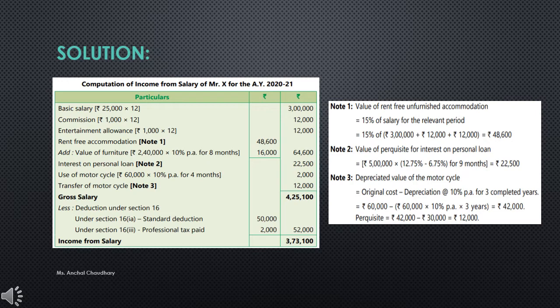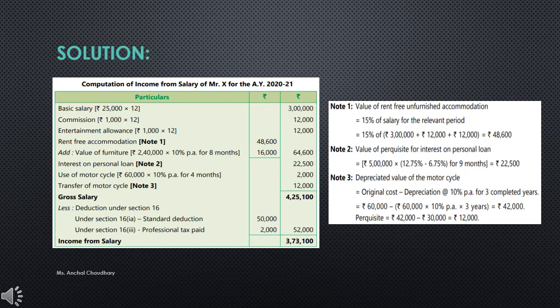So 2,40,000 was the value of that furniture, and 10% will be your depreciation value for 8 months. So the value will be 16,000. So this is the benefit which Mr. X is receiving from his employer. So 64,600 is the perquisite you have got from your employer as your rent-free accommodation with furniture. So this will be your taxable amount.